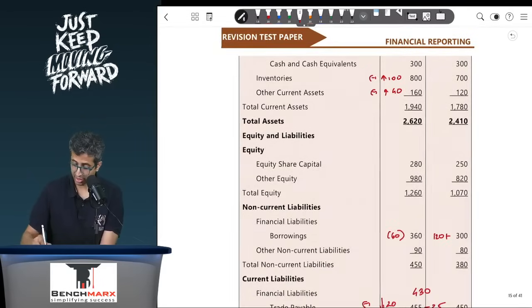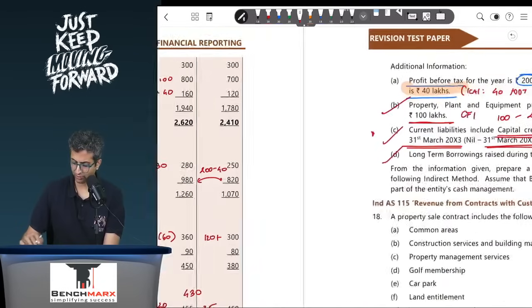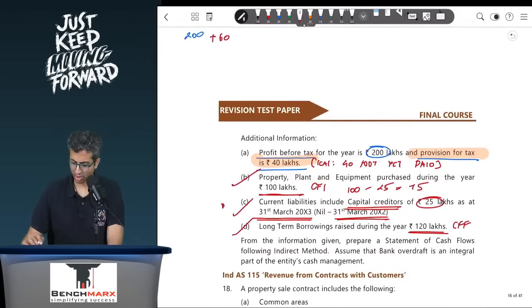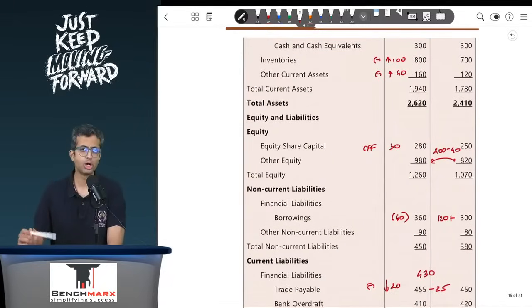Equity share capital, there is an increase. This is going to be 30 rupees, a part of cash flow from financing. Other equity, this increases from 820 to 980. So the difference over here is 980 minus 820. This comes to around 160. Now this 160 of difference will possibly be due to 200 minus 40 of income tax, and as a result over here this is probably the difference of 160. There is no further dividend or other adjustment. Borrowings you have taken care of.